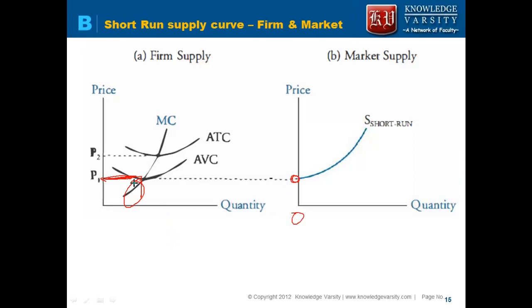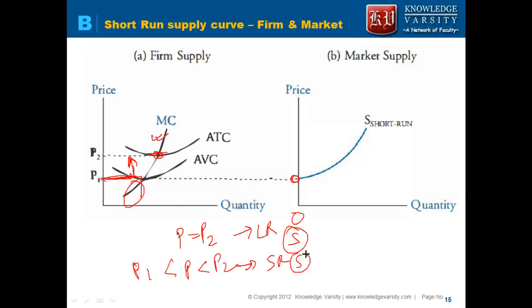If my price is between P1 and P2, I will supply in the short run. But I will supply in the long run only if my price is above or equal to ATC. If the price is equal to P2 or greater than P2, in the long run you will supply. If the price is between P2 and P1, in the short run supply will happen, in the long run no supply. If the price is less than P1, in the short run no supply.